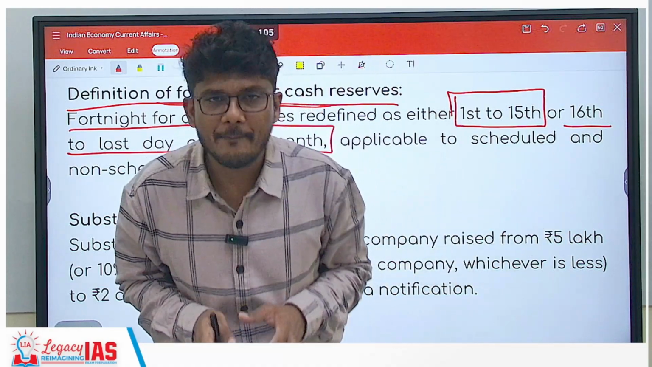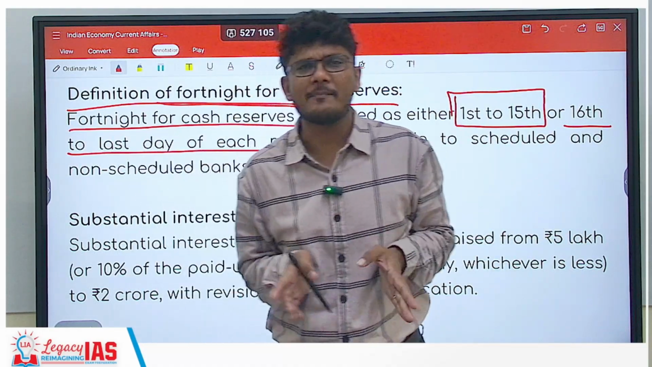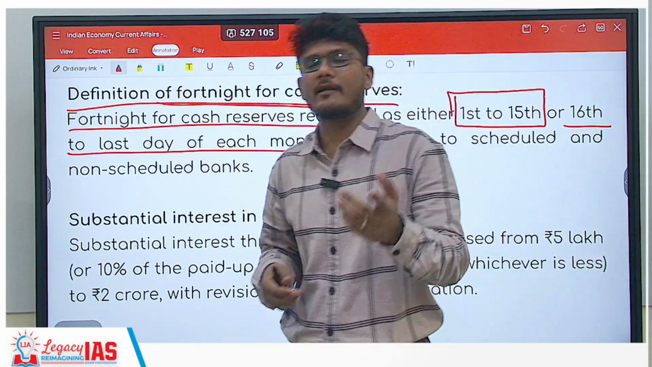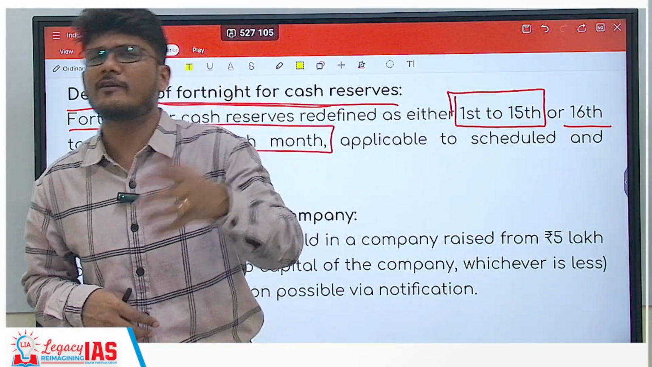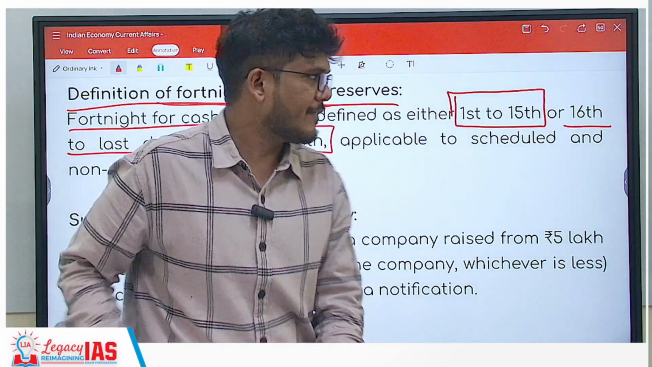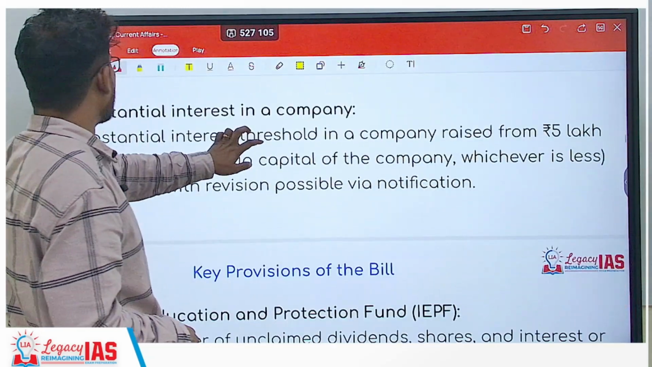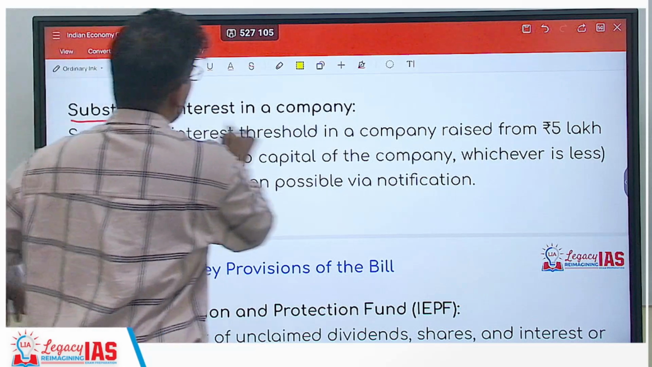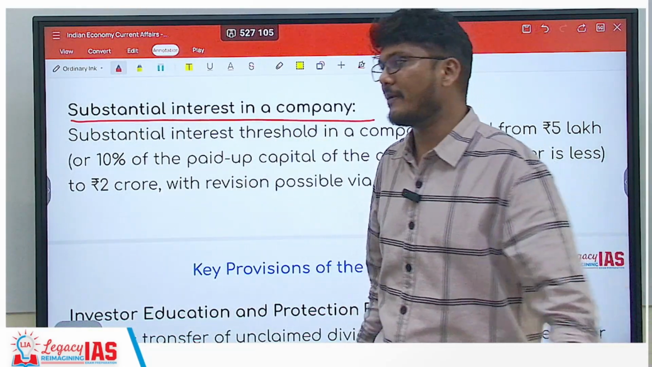So what will happen is, uniformity means every month is going to get over in 2 fortnights. No month is going to have more than 2 fortnights worth of data in it. That is why the uniformity will be coming up. Second is substantial interest in a company.